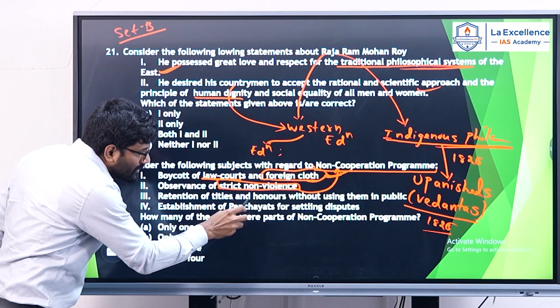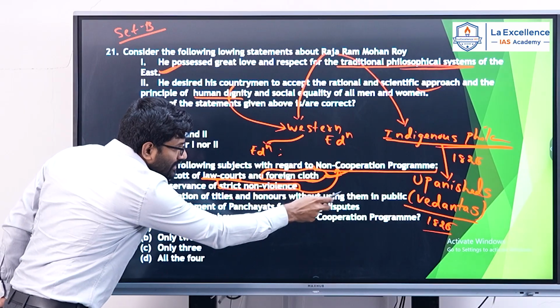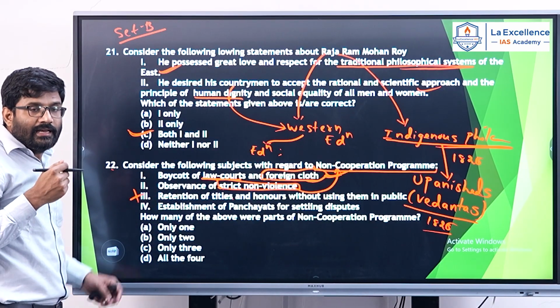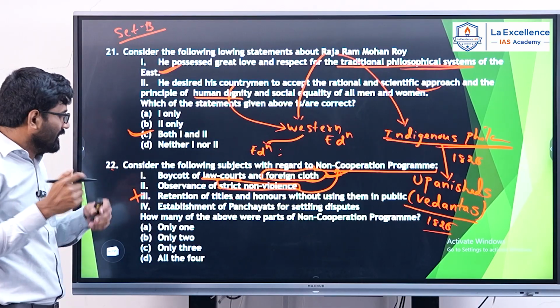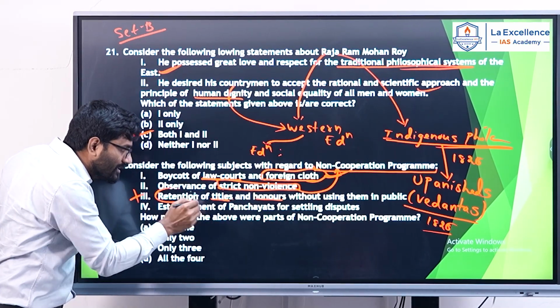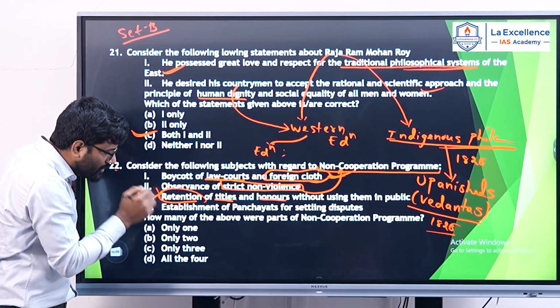Retention of titles and honors without using them in public. That statement is wrong. Gandhiji gave a call for giving away the titles and honors, not retention, giving away. So this statement is wrong.